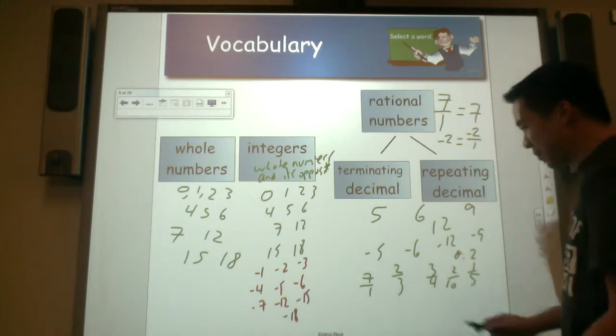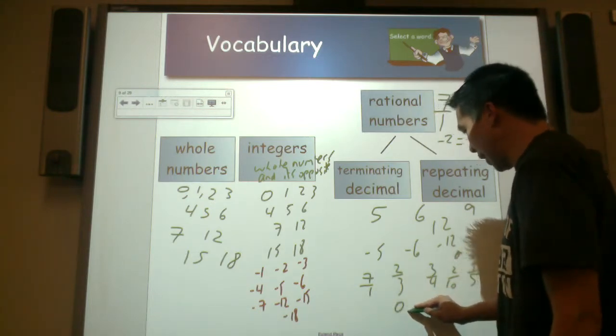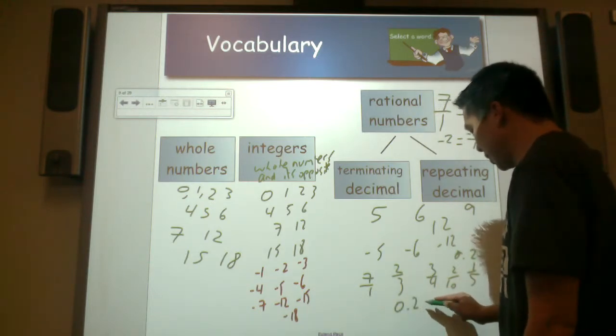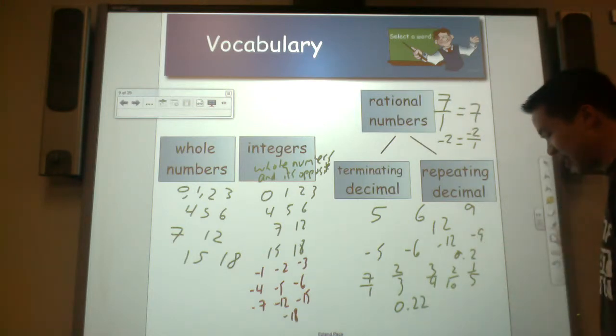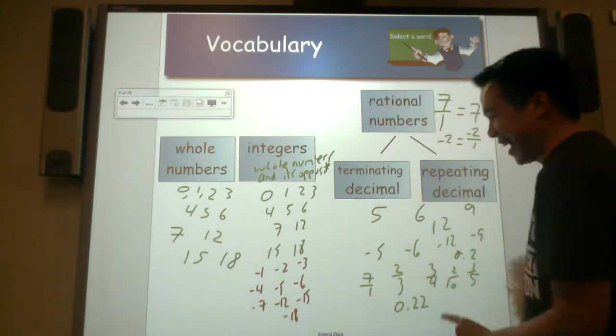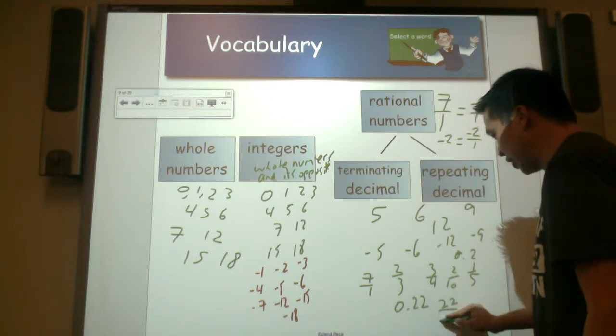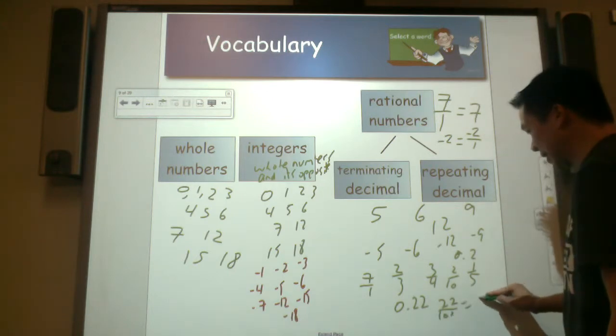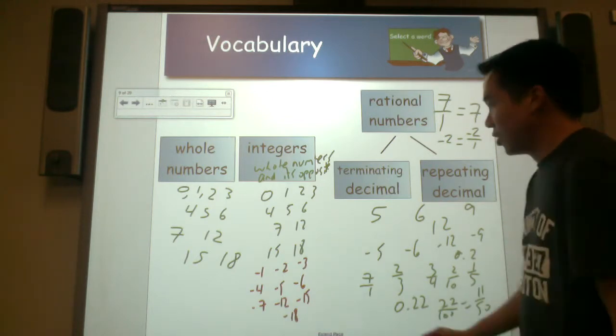So another decimal. 0 and 22 hundredths. That is a decimal, but can it be written as a fraction? 22 hundredths can be written as 11/50. So let's go back again.